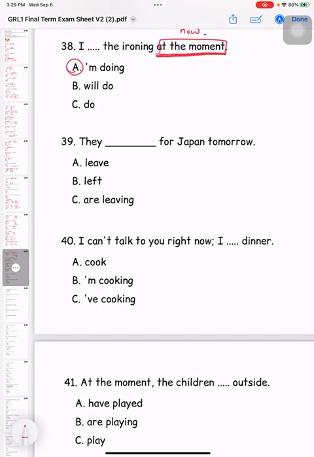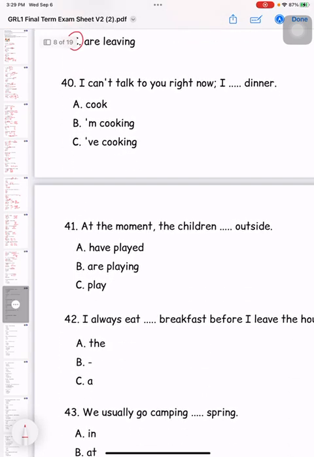Okay. Number 39. Alright, day for Japan tomorrow. Okay. Tomorrow, what are they going to do? Yes, they are going to leave for Japan tomorrow. So that means it's a fixed arrangement, something that they haven't done. But are they going to do it soon? Yes, tomorrow. So it's a fixed arrangement, something 你已经计划了的, OK, 然后你会在近期里面做。比如说明天, alright, 他们要离开了去日本. So which one is the correct answer? C. Present continuous tense.